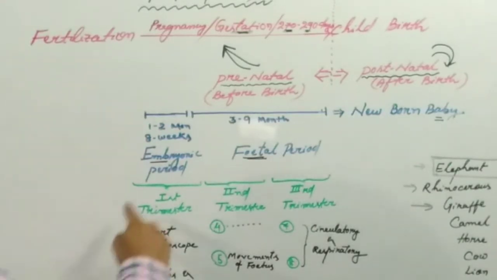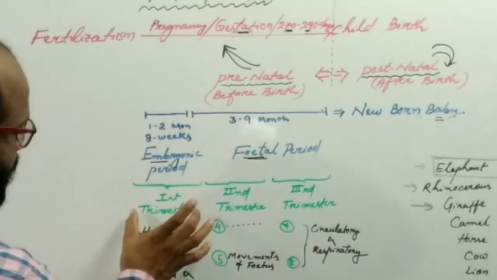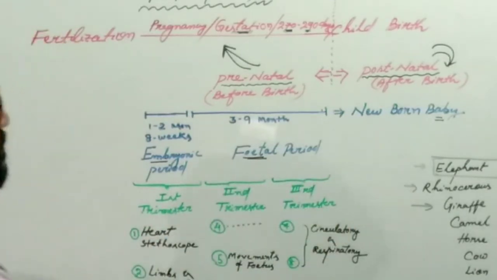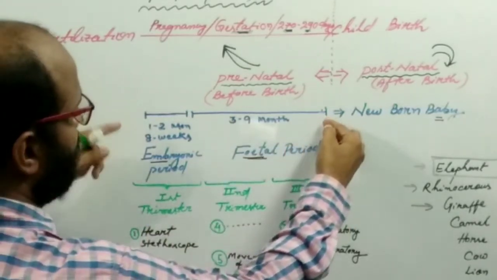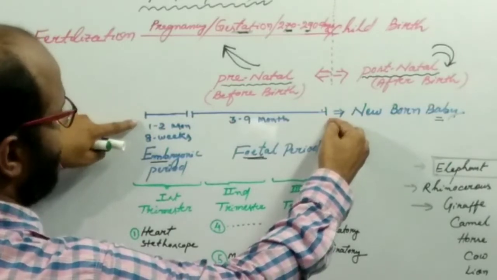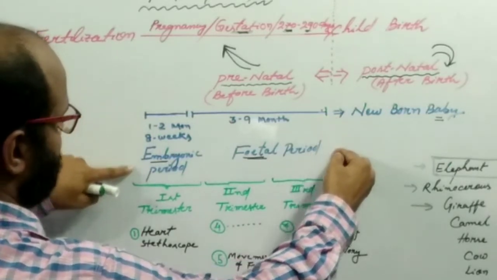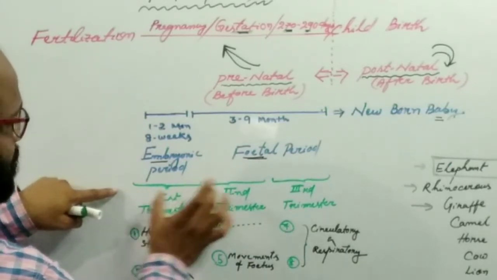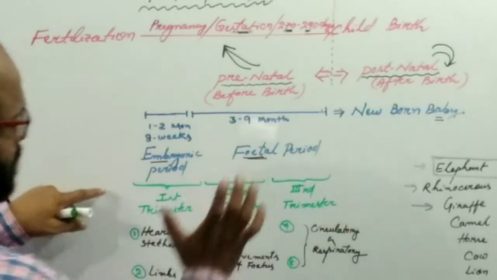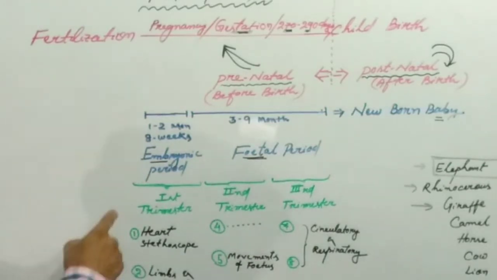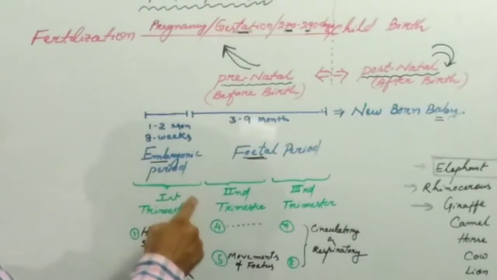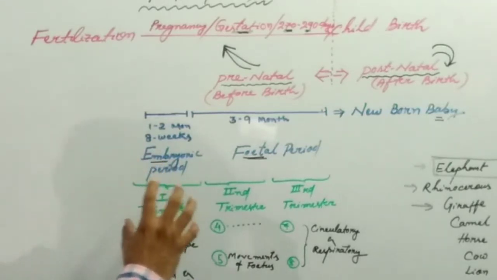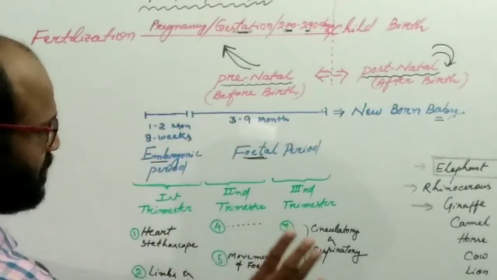Now here, this is the first trimester, this is the second trimester, and this is the third trimester. The whole 9 months of pregnancy period, here I divided into 3 trimesters: first trimester, second trimester, and the third trimester. Trimester means the collection of 3 months.